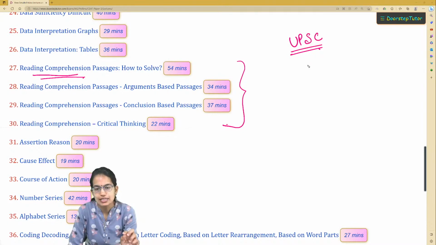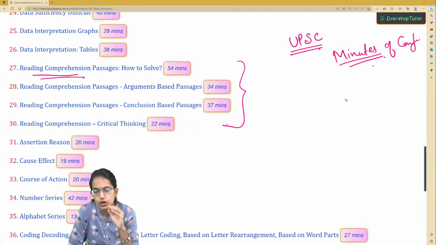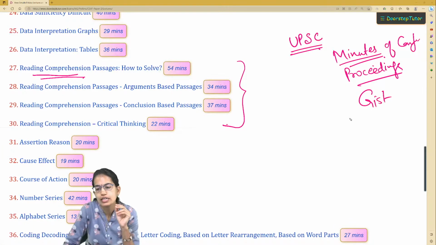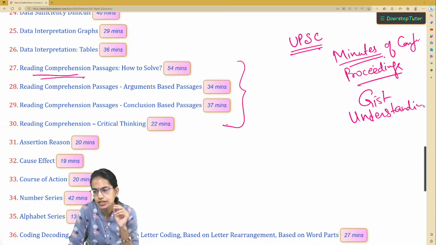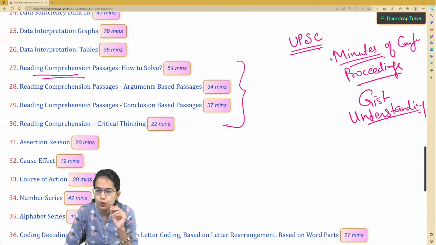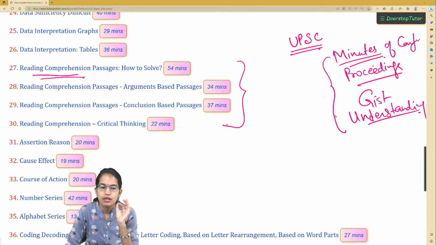The idea is, as an officer, you would be required to take the minutes of a conference or the proceedings, right? So when you are writing down the minutes or taking down the proceedings, you must be able to have the gist or the basic understanding of what has happened throughout the day. Now when this is required, we require a proper means of understanding.